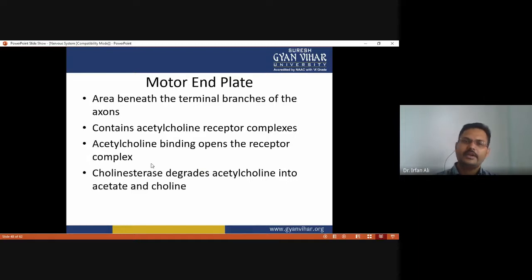So what is the motor end plate? The motor end plate is the area beneath the terminal branches of the axon, and it contains the acetylcholine receptor complex. Acetylcholine is released when the action potential arrives here. This acetylcholine binds with the acetylcholine receptor, and the acetylcholine binding opens the receptor complex. And cholinesterase degrades the acetylcholine after the action is completed into acetate and choline.